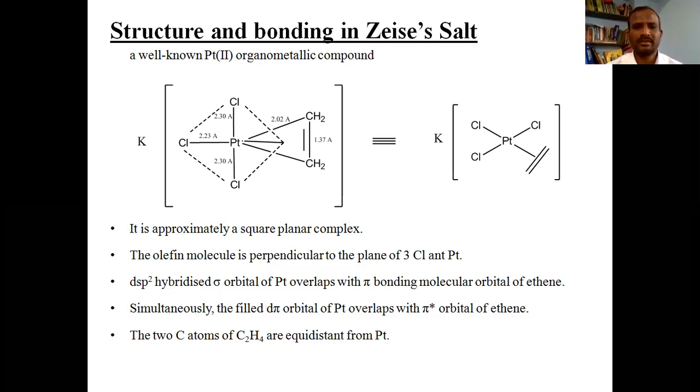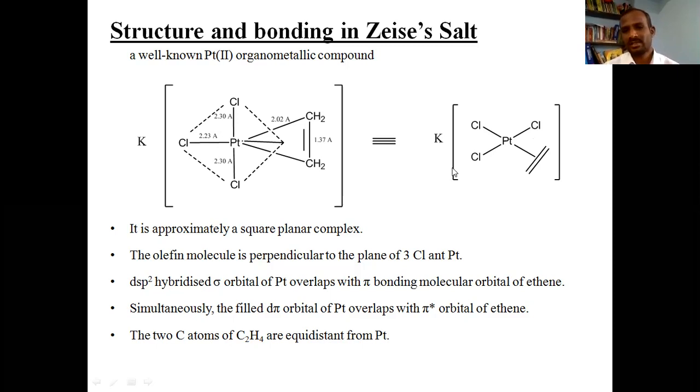What are olefins? Olefins are nothing but ethene group. Olefins are compounds which have at least one double bond between carbon and carbon. Any compound which contains at least one carbon-carbon double bond is said to be an olefin. So this is one of the examples for metal olefins.